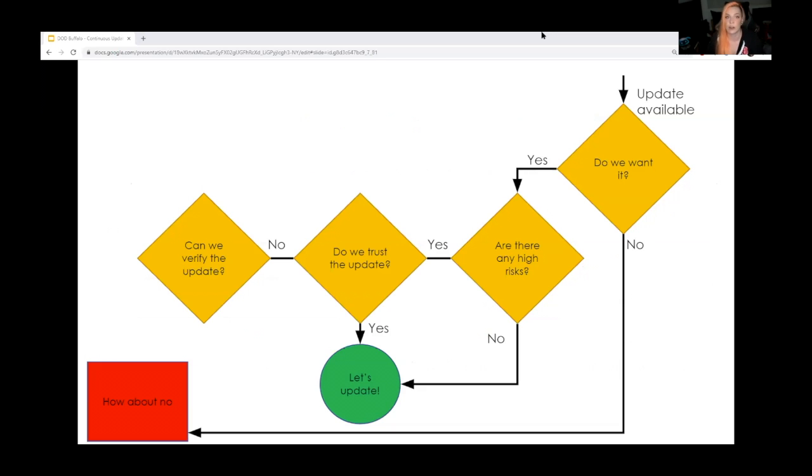We have another question in our decision tree now. Can we verify that the update is going to be worth the work involved? If we can't, we just don't update. We skip the version. If we can, we have to spend time going through time-consuming user acceptance testing and verification. This is a problem for us as software providers because users don't want to do all of this. So we have to make sure that every update includes so many appealing features that they'll be willing to just deal with it.